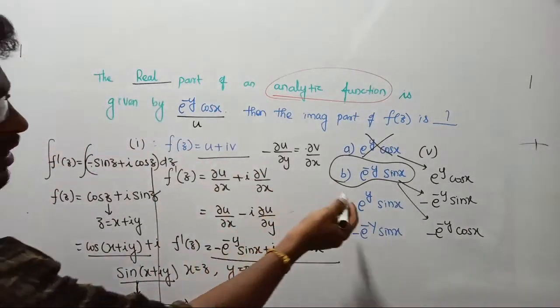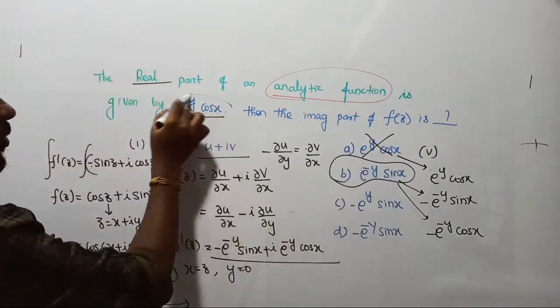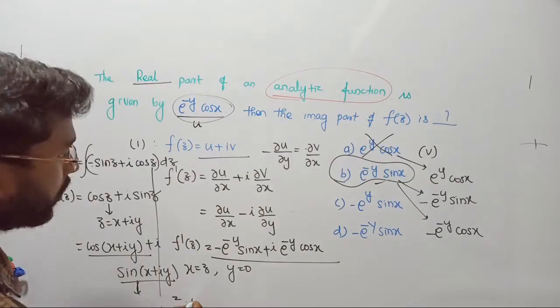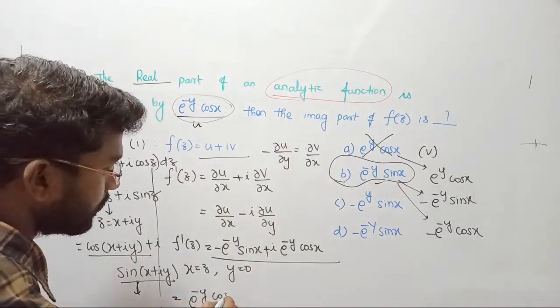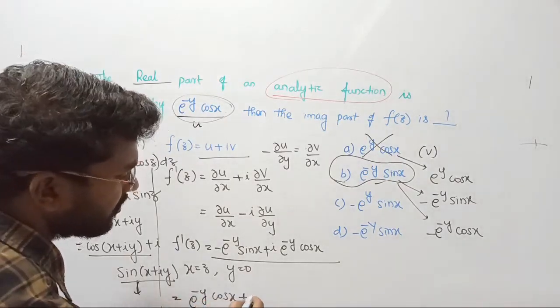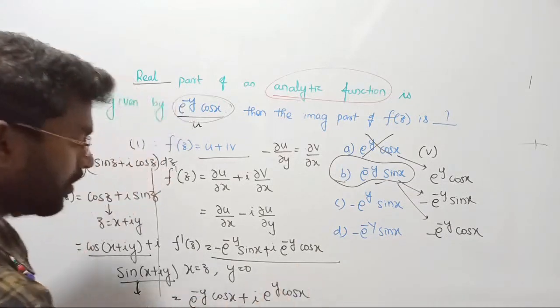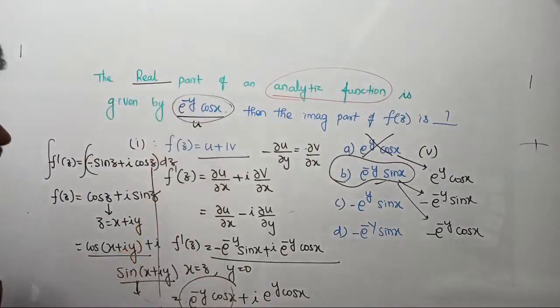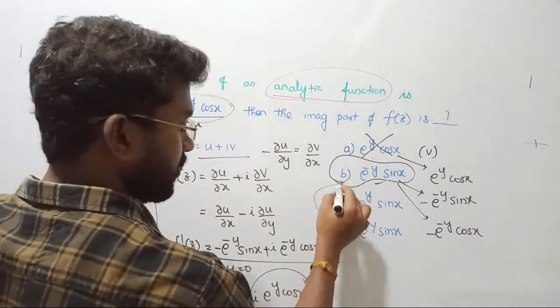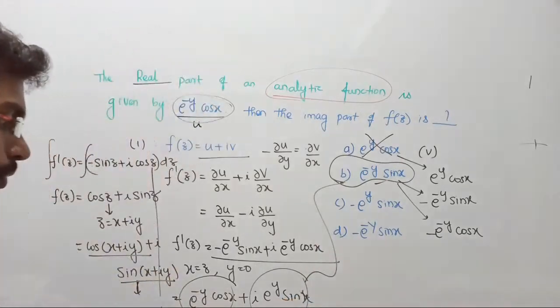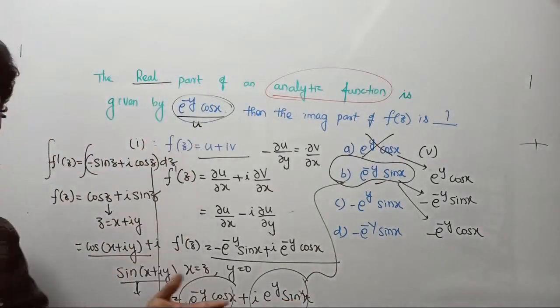What comes directly? The real part comes, the imaginary part comes. Real part is available here, imaginary part is, right? If you reduce this function, in the next step you are going to get e power minus y into cos x, definitely. Try it by yourself, not a big thing. Then i into, you will get e power y into cos x. Correct, that's all. Here the real part is this one, and the imaginary part, which is what we were asked in the question, is sin x not cos x. That's all clear.